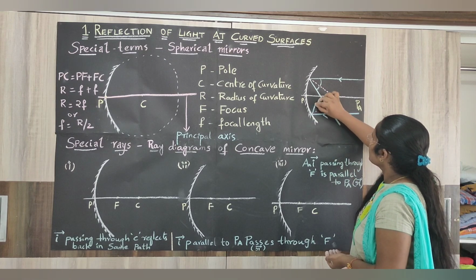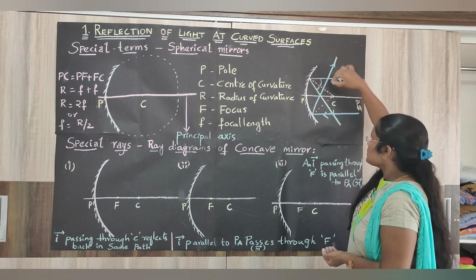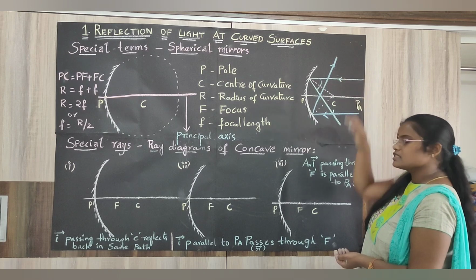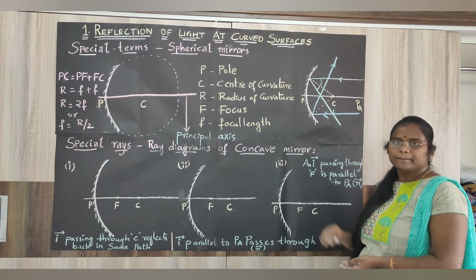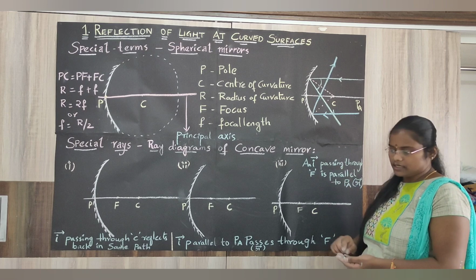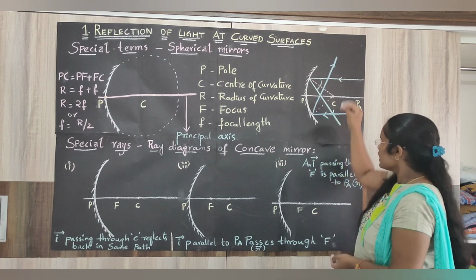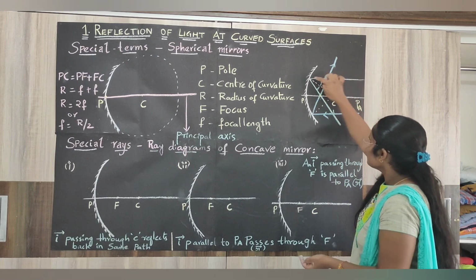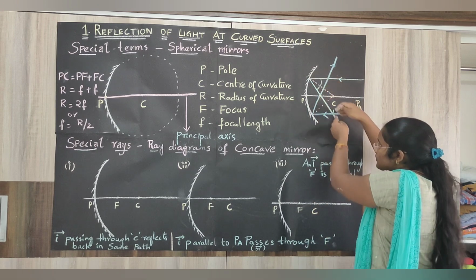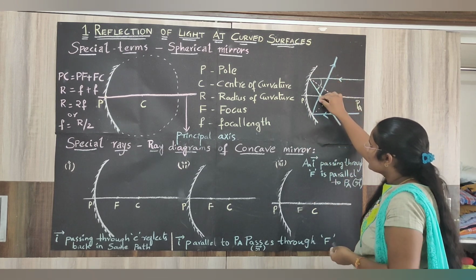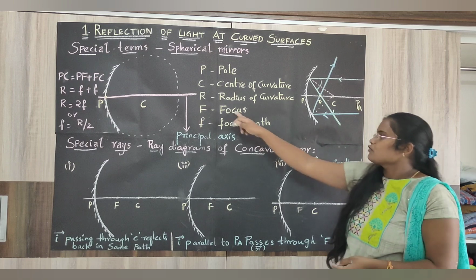The reflected ray will also pass through the same point as the previous reflected ray. So both reflected rays meet at a point; both incident rays converge and meet at a point. That point is called the focus.